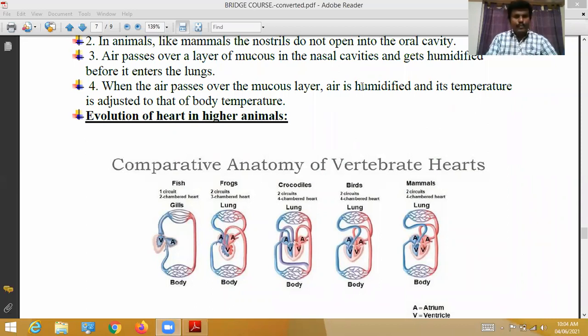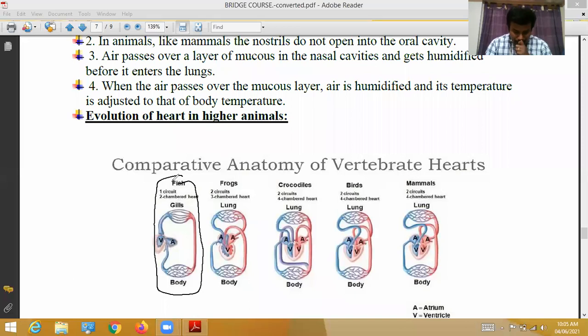Okay, our next topic of discussion is the evolution of the heart in all higher animals. Actually, the evolution of the heart occurs gradually from the two-chambered heart. See, here I have given pictures. So see here, the two-chambered heart. This is the heart in the fish body.